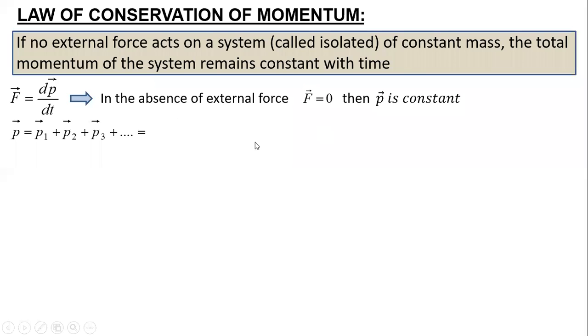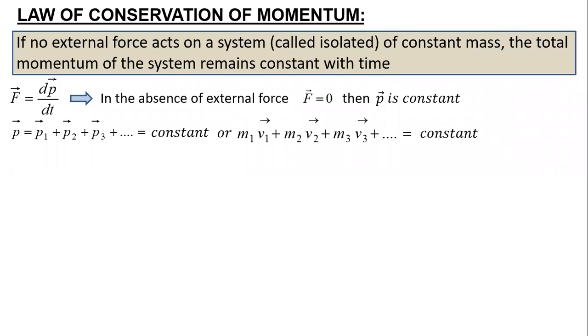If a system consists of various particles, every particle has some momentum. There might be collisions or explosions inside the system. But whatever happens inside the system, the momentum of the system is always constant, because we are not externally applying any force on it. If they have certain masses and velocities, you can also write it in this form: m1 v1 plus m2 v2 plus m3 v3 is constant.